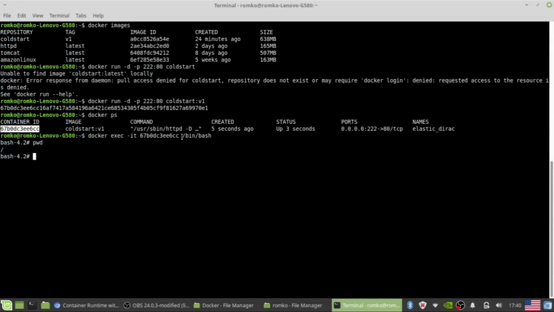Okay, you can remember it is a web application server, and this way we can go to the HTML files. This is our index, right? Yes. Let's make some changes. For example, you can use nano or vi.